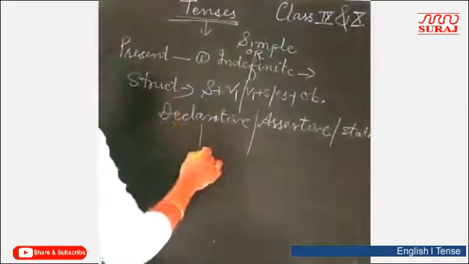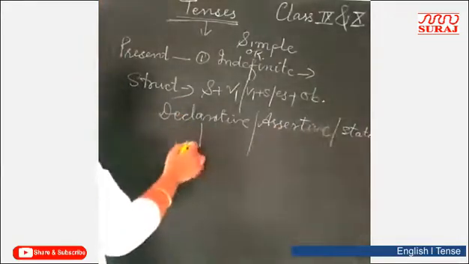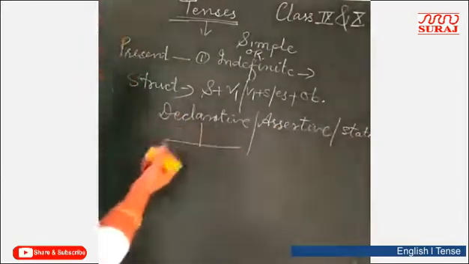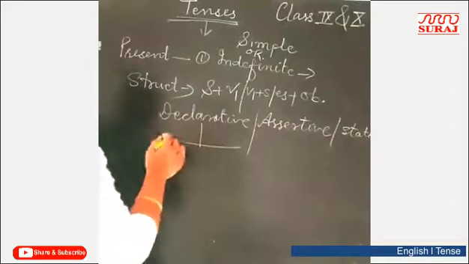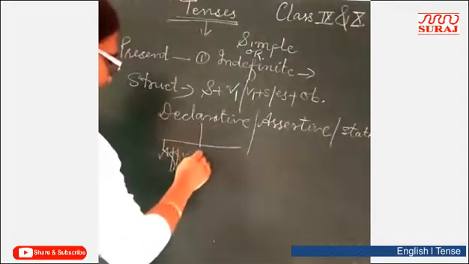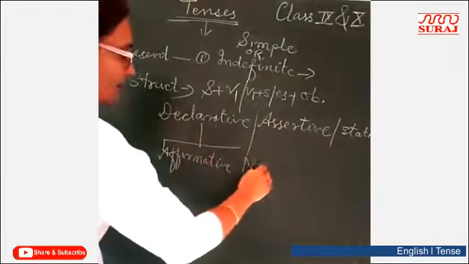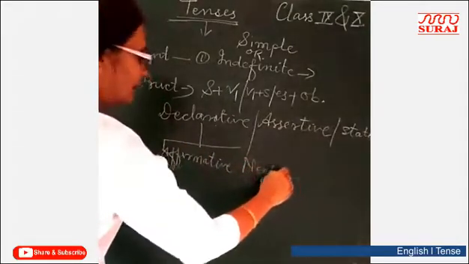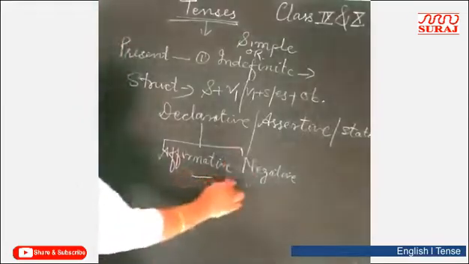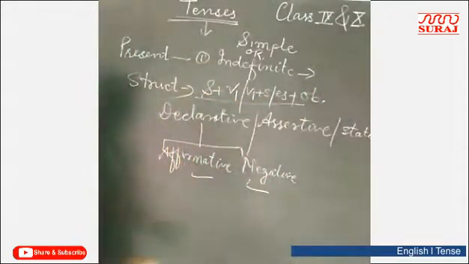Declarative and assertive are names of the same kind. You can call declarative assertive, or statement. A declarative sentence has 2 types. There are 2 types of declarative sentence: first, affirmative, and negative. Affirmative and negative. And I have given you the structure of the affirmative sentence, right?